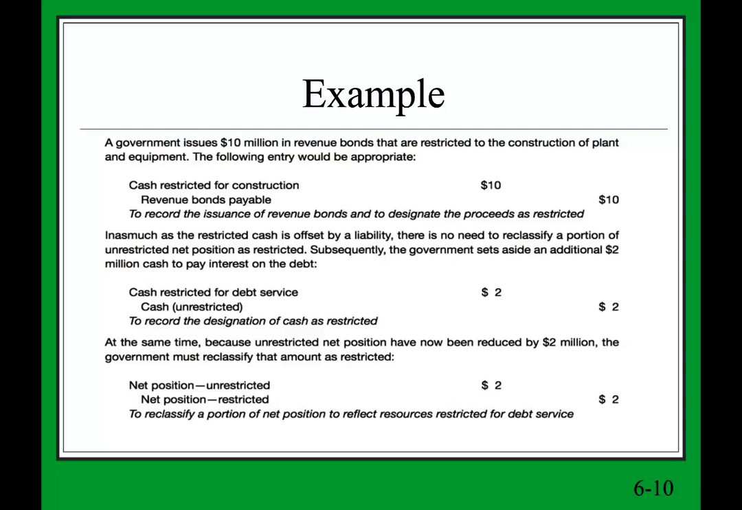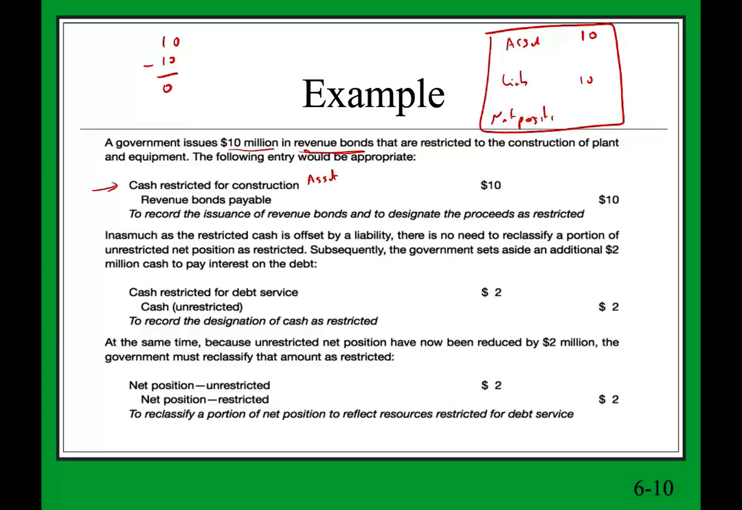Let's assume the government issues 10 million in revenue bonds that are restricted to the construction of plant and equipment. So what we do is we debit cash restricted and we credit revenue bond payable. If we're looking at the balance sheet, we have assets, we have liabilities, and we have net position. Now we added 10 million in assets in cash. Then we added 10 million in liabilities. So asset minus liabilities equals 0. 10 minus 10 equals 0. Therefore, we don't have to do anything now.